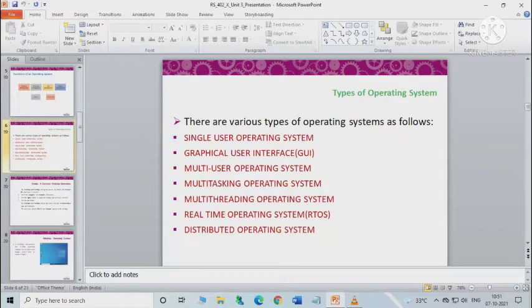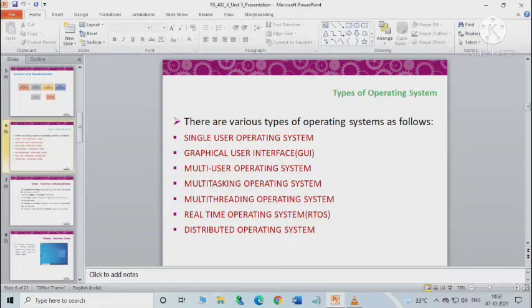Now we'll go to the next topic, types of operating system. Here you can see there are various types of operating system available. Number one is the single user operating system. This type of operating system could support only one user doing one thing at a time. Examples are Microsoft DOS and Microsoft Windows 95.